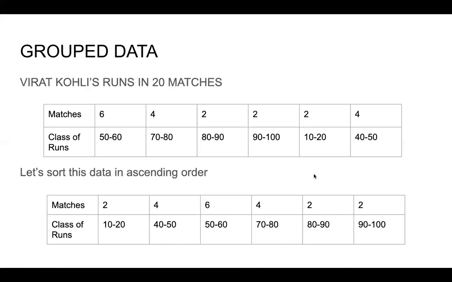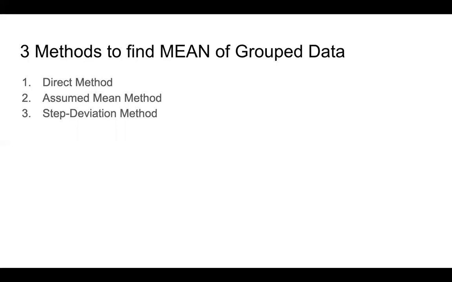Now to find the mean or the average. Mean and average are the same thing. Okay. It is just the average. So to find the mean of grouped data, there are 3 different ways of finding it. The first one is called the direct method. The second one is called the assumed mean method. The third one is the step deviation method. Let us look at all 3 methods. The first one is the direct method.